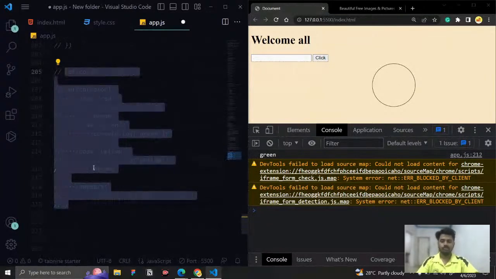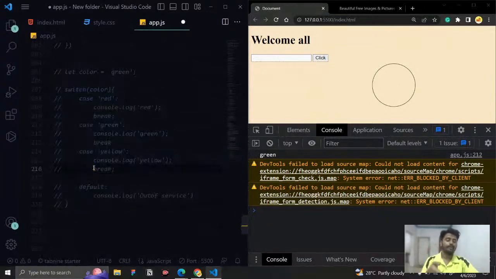So the only concepts remaining are looping and iteration. Tomorrow we will complete the looping and iteration concepts, and with the help of whatever we learned, we will see how we can come up with a very good application. You can add that to your portfolio also. We're going to do that.